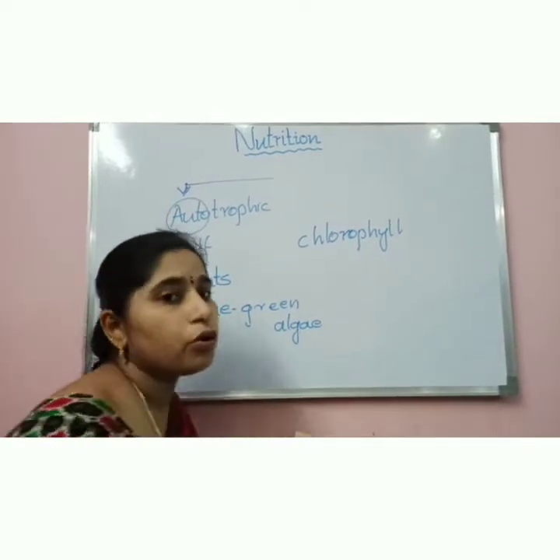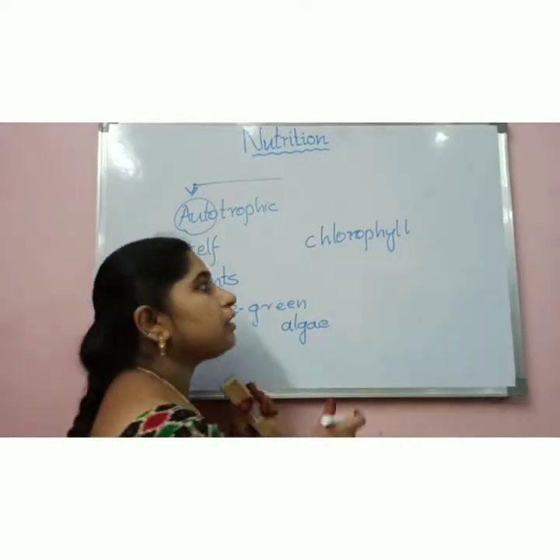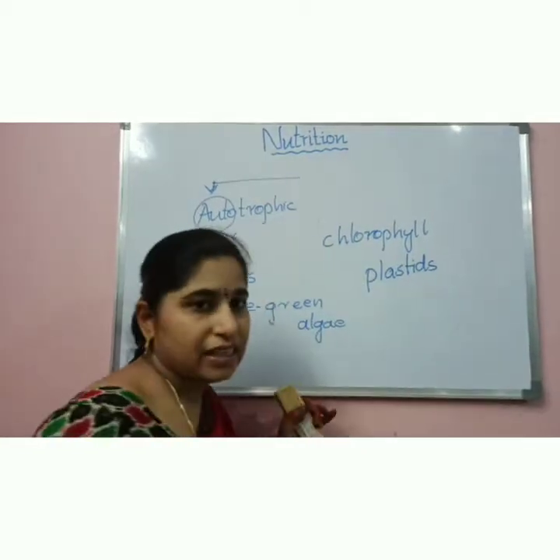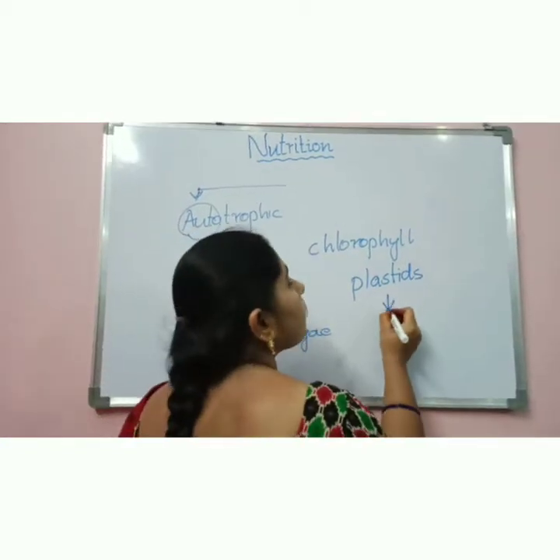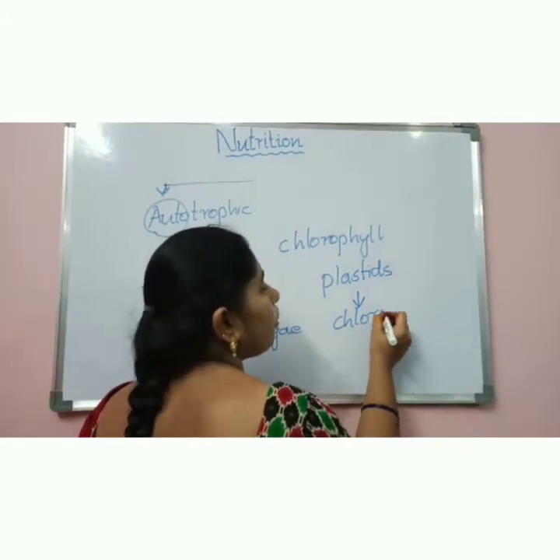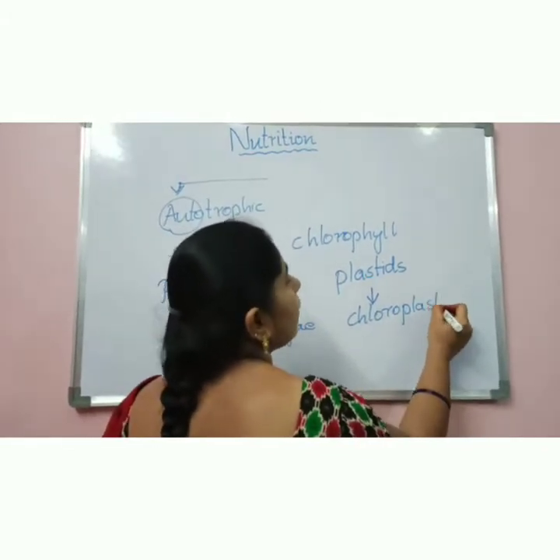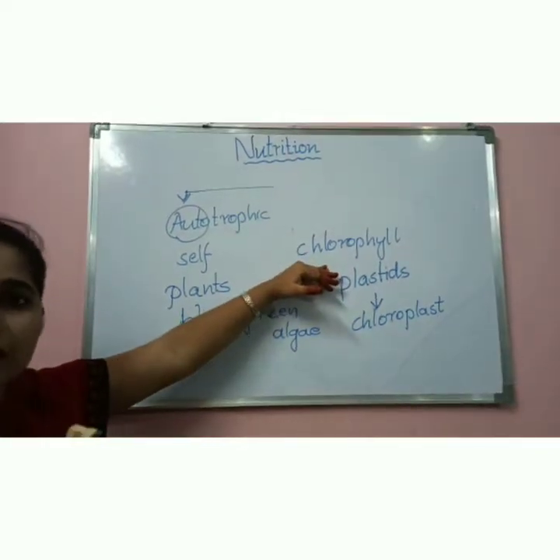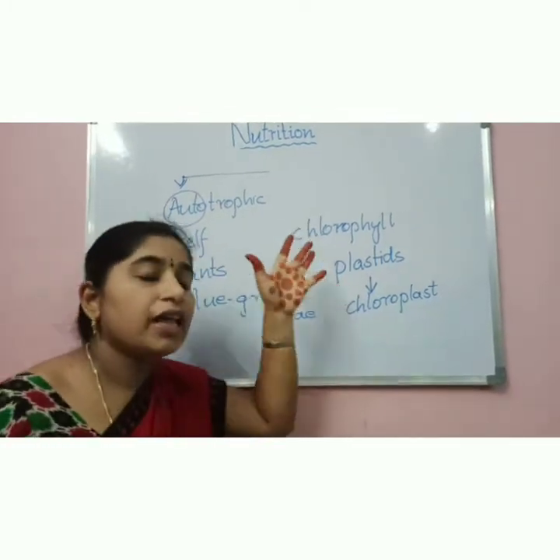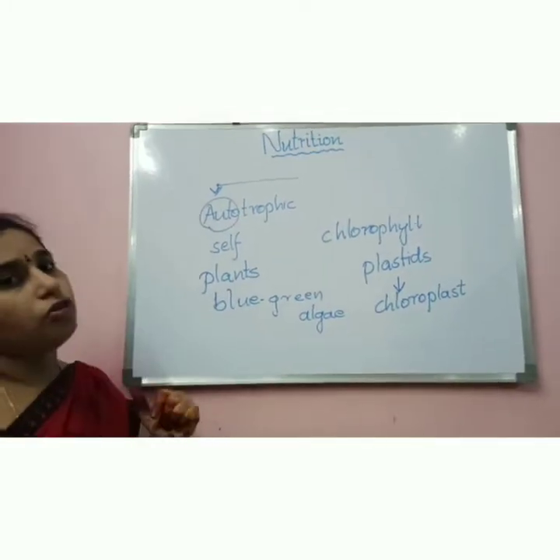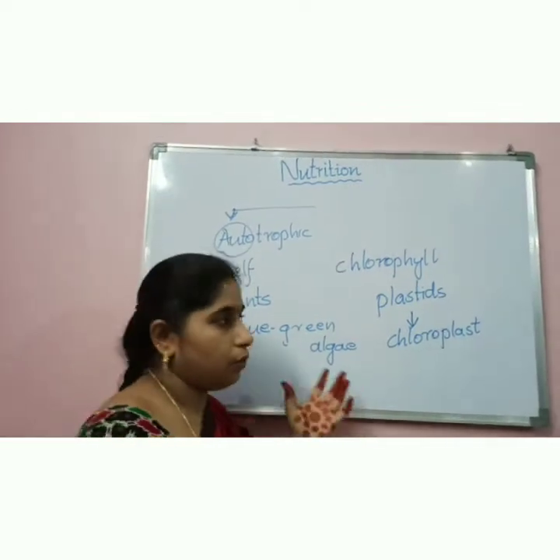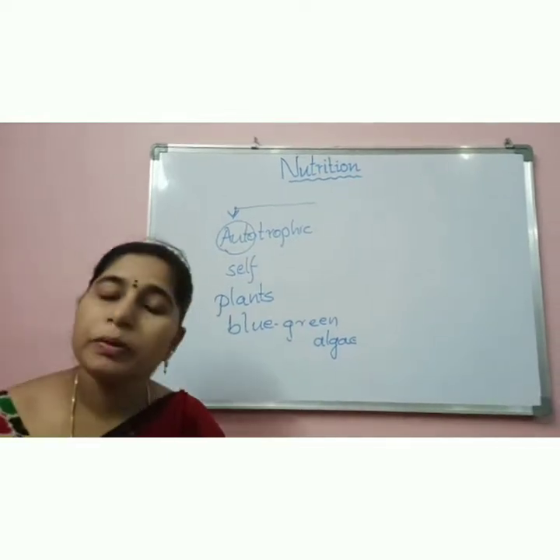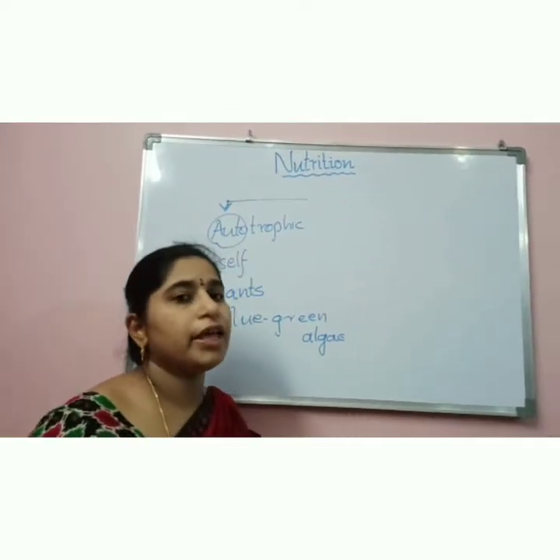Where is this chlorophyll present? In class 9, you have learned about plastids. Plastids are one of the cell organelles. Among the plastids, we have learned about one type of plastid, that is chloroplast. Chloroplast holds this green color pigment, chlorophyll, and this chlorophyll helps a lot in the preparation of the food material. That is what we will see now. We are saying that plants are able to prepare their own food material. How can they prepare their own food material?